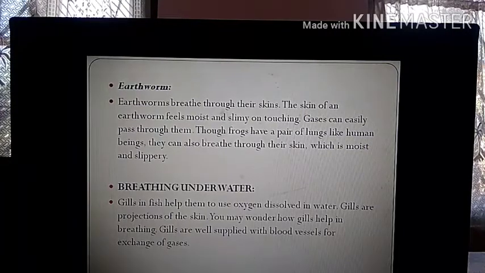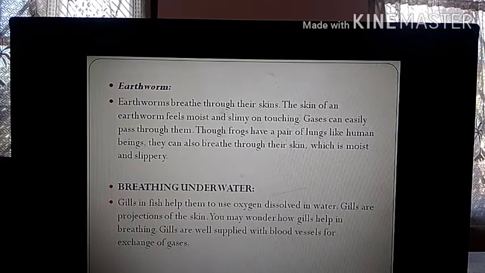What are blood vessels? You will study later. We have three types of blood vessels: arteries, veins and capillaries. I think you must have heard about veins in human beings. So they are also a type of blood vessel. Similarly, fishes also have blood vessels. Gills are completely supplied with blood vessels.